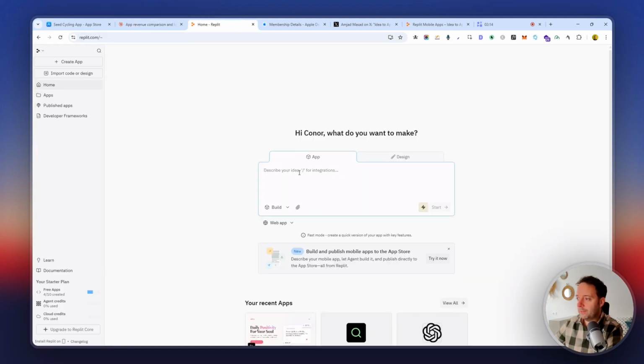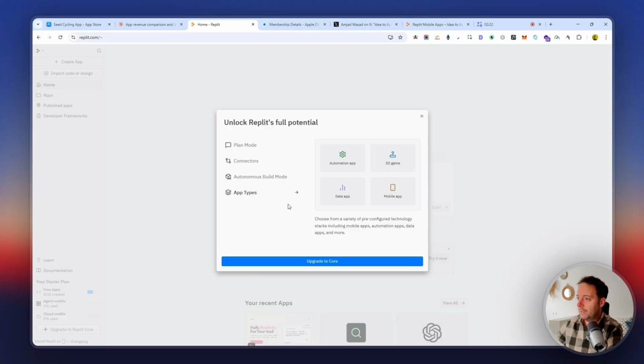Now we go to Replit, right? And I'm on the free account now, so it would be interesting. I'm willing to upgrade to paid, but you can see here now we have the mobile app. So we have plan mode. Okay, we do need to upgrade to actually build out a mobile app. So I'm going to do that now.